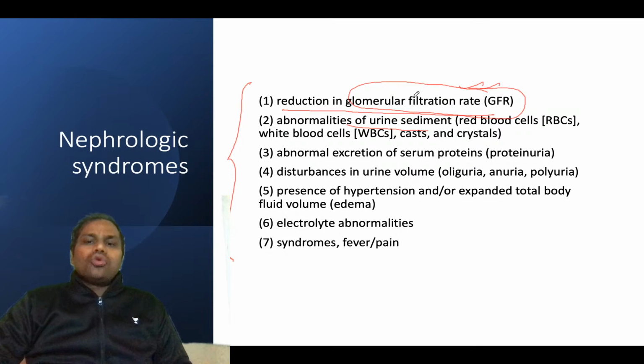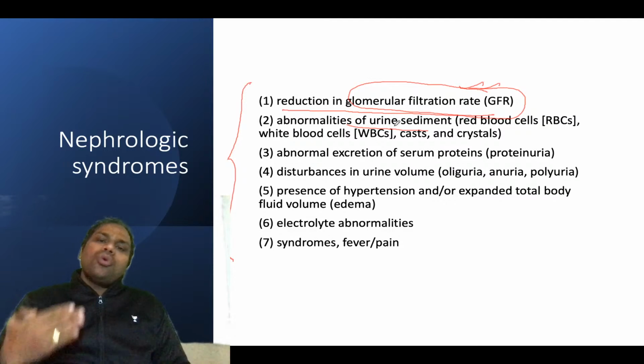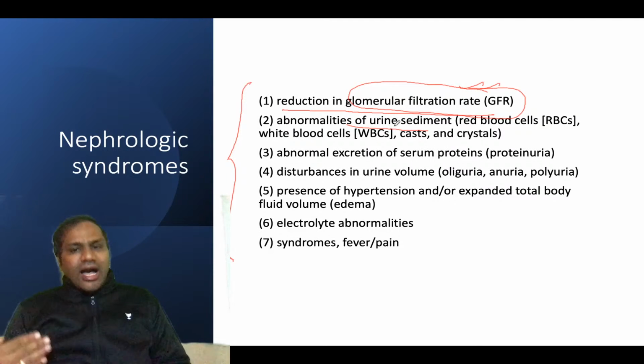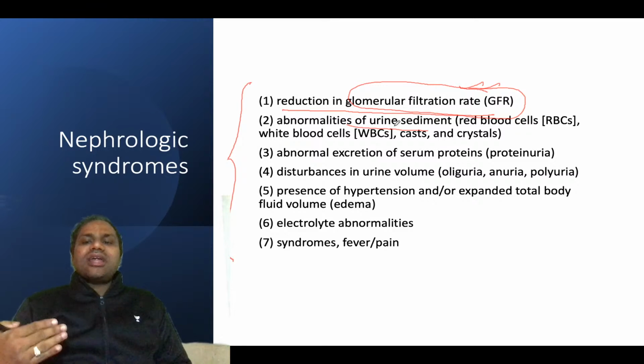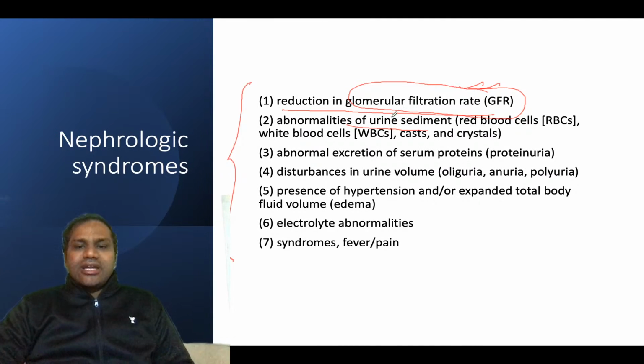You need to know how to calculate glomerular filtration rate. You need to know how to see the urine sediment, how to do routine urine examination microscopically, and what all you need to see: different types of casts, different types of cells, and crystals, in case of urine sedimentation, okay.